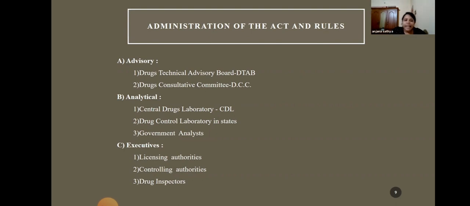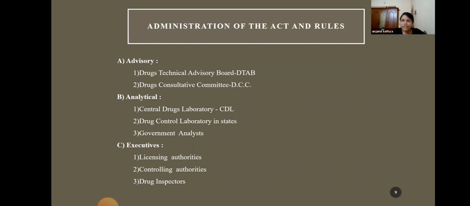And next one is the executive. The provisions of the Act are executed or implemented by the executive committee. That is, licensing authorities, controlling authorities and drug inspectors. Those are the executive part of the Drugs and Cosmetics Act. So these are the administration of the Act.